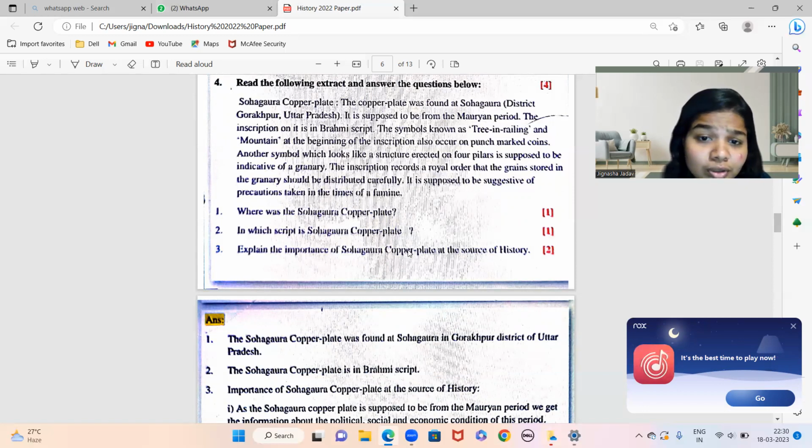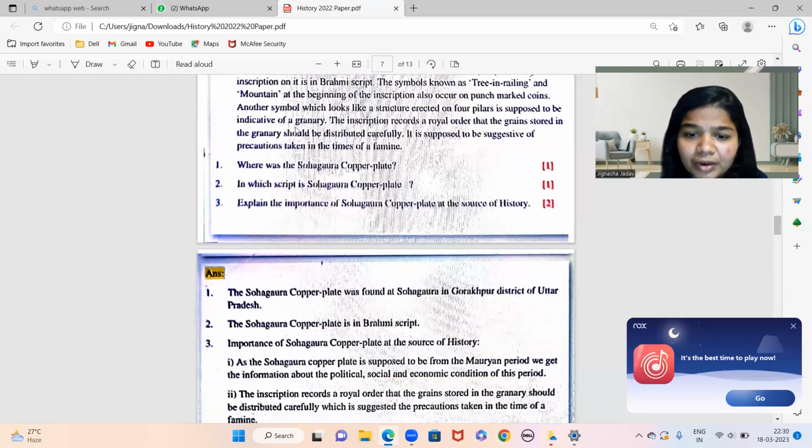Explain the importance of Sohagura copper plate as a source of history. The symbols are found in Brahmi script. Again you can write what is given. Another symbol is supposed to be indicative of a granary.